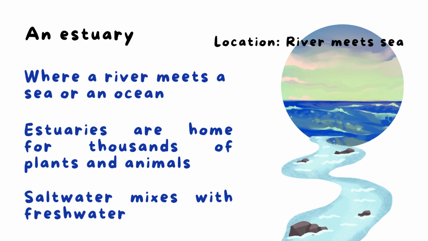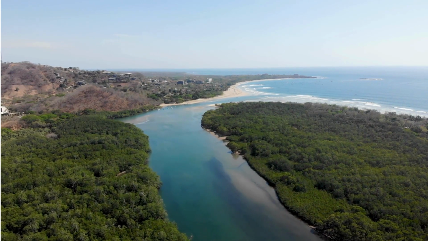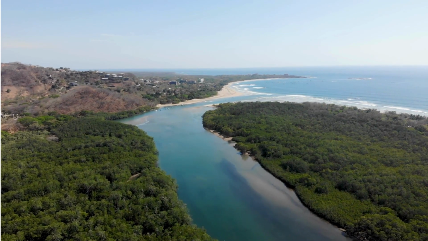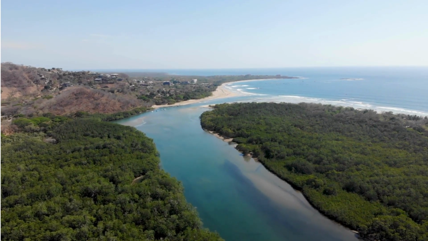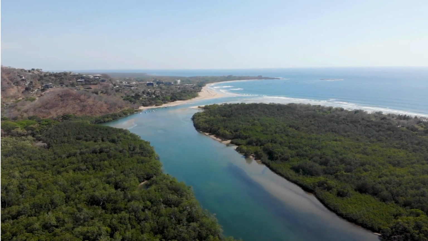Estuaries are home to thousands of plants and animals. And the type of water there, can you guess? Yes, salt water mixes with fresh water. So it's located where the river meets a sea or ocean. It contains fresh water that mixes with salt water, and it is a home for thousands of plants and animals.